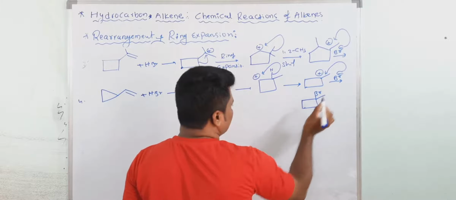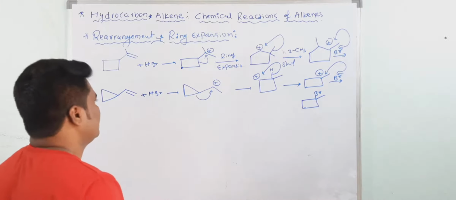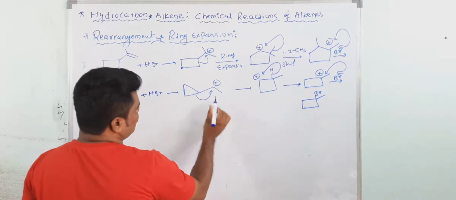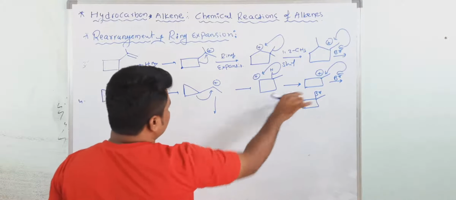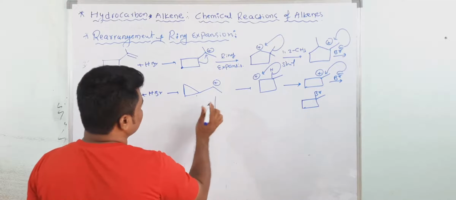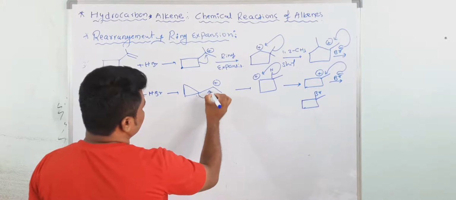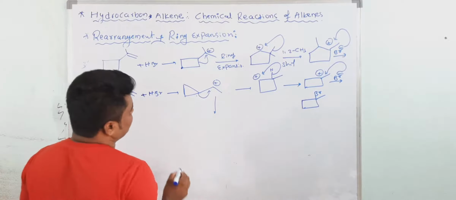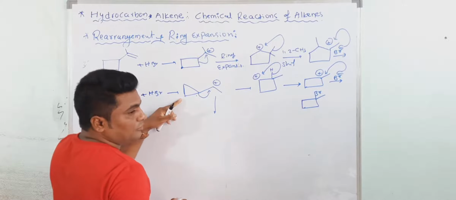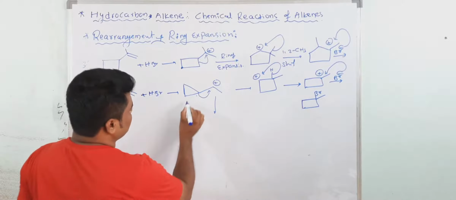But which one is the major? This is not the major. Major is here, one more product is here. Actually, this is the more stable carbocation. Then this one. This is what? Here this methyl cyclopropyl cation is more stable by the dancing resonance.